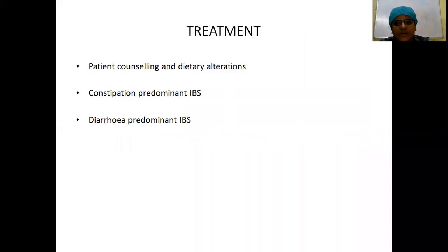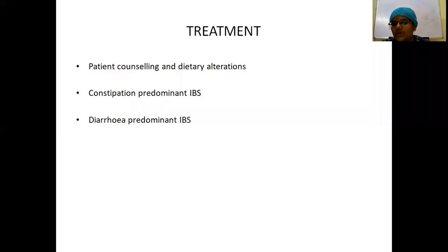Next, coming to the treatment part. Before starting the medication, the most important aspect which has to be dealt with is proper patient counseling, and if any dietary alterations should be made, we have to look into the diet of the patient.